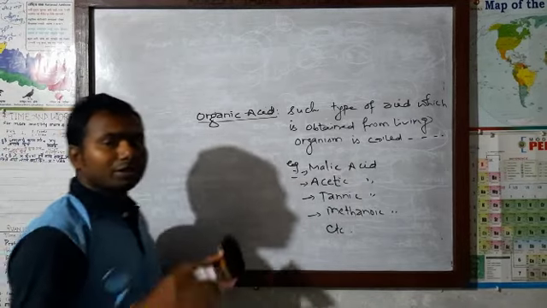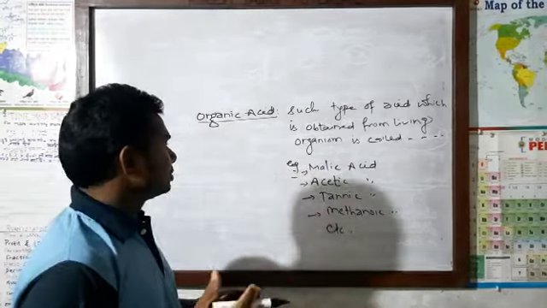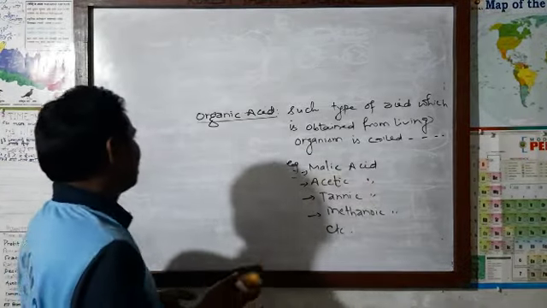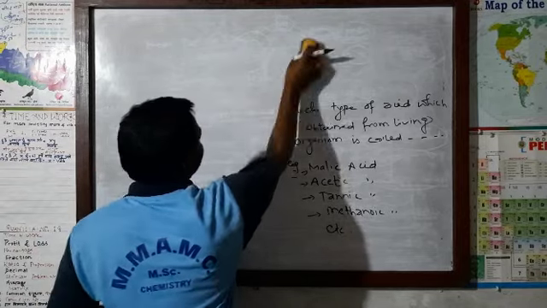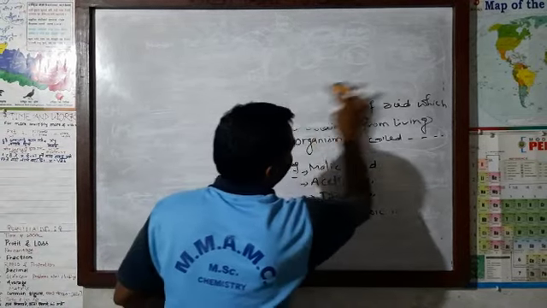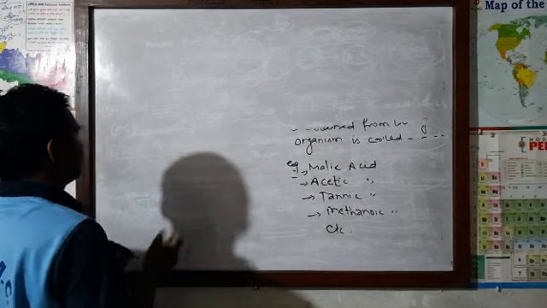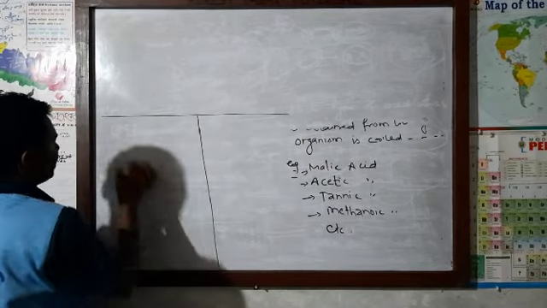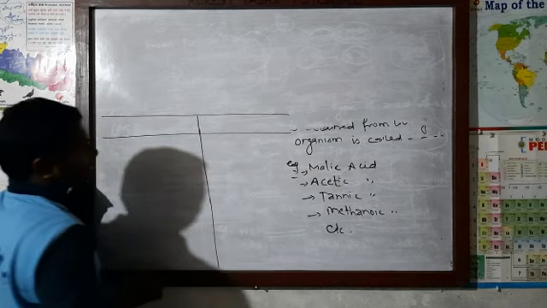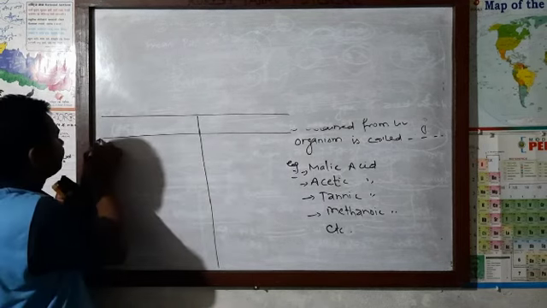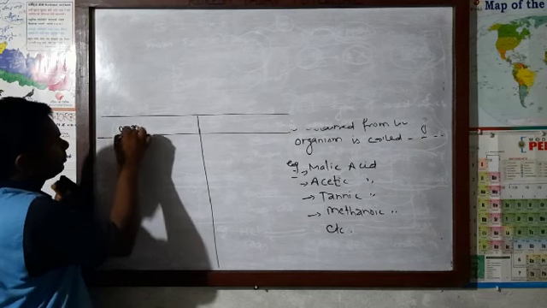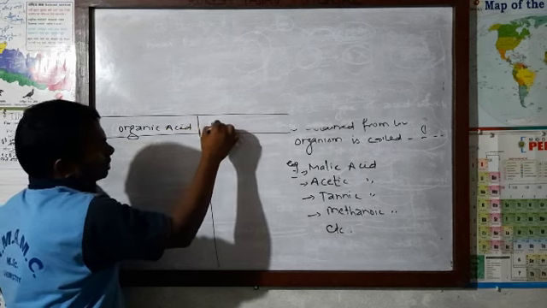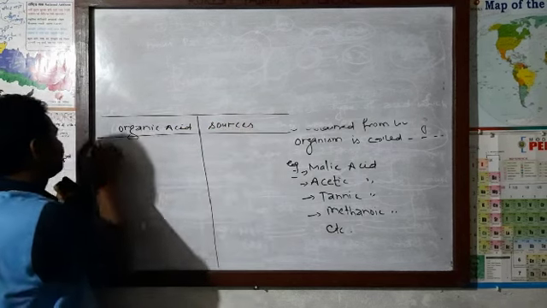I am going to make one short table, which gives you information about the sources of these organic acids, along with the organism in which each is found. A table here of organic acids and the sources where they are found.